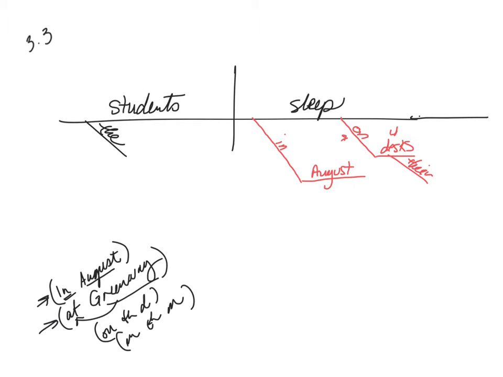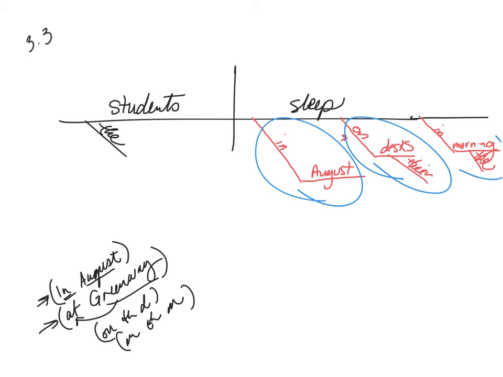And then in the morning. Does in the morning describe the desks? Does it describe August? Does it describe how they sleep? What does in the morning describe? Well, it describes sleep. So each of these things individually is describing the sleep. The sleep happens in August. The sleep happens on their desks. The sleep happens in the morning. Each of these individually modifies sleep. So I'm done, right?